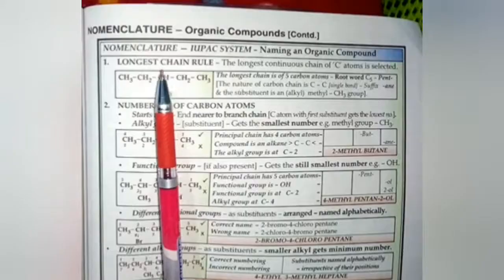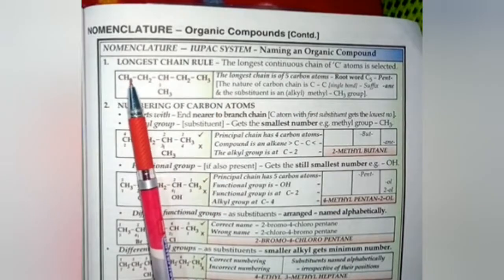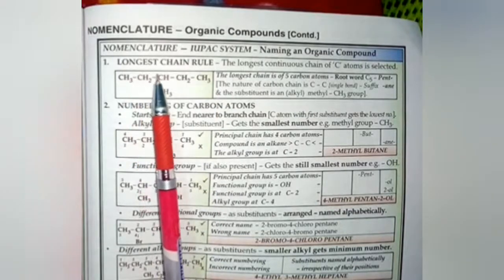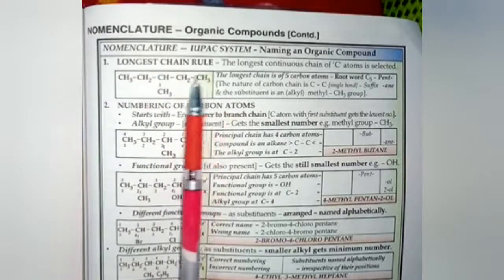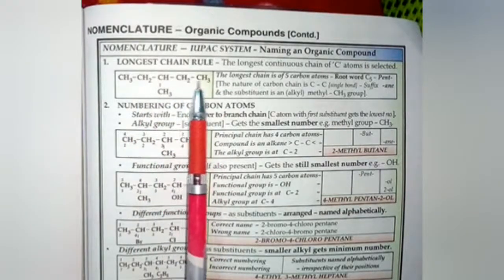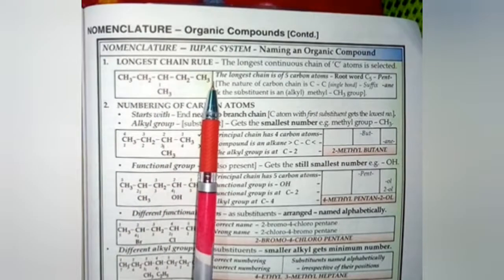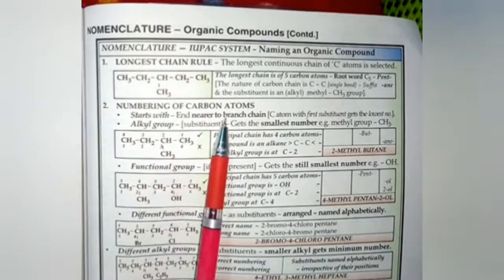Rules for the nomenclature of organic compounds by IUPAC system. First rule states the longest chain rule. That means we will choose a carbon chain in such a way that it contains the maximum number of carbon atoms in it. Numbering of carbon atoms.